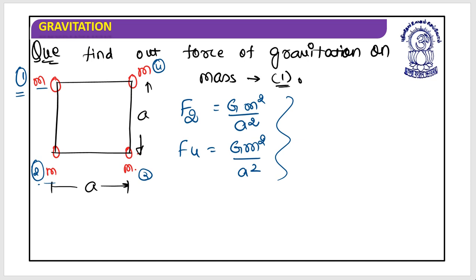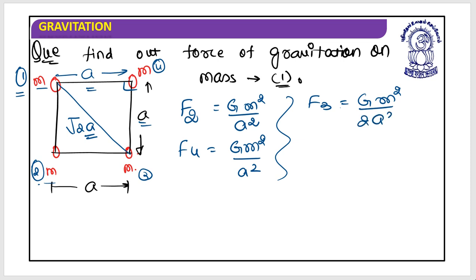Now, what about F3? It is something like this. This is a, and this is also a. So the separation between m1 and m3 is something like this. This is 90 degrees, this is a, this is a, so this should be root 2 a. So this F3 could be written as G into m square divided by 2a square. I hope this is clear. So you have done your first task. What was the first task? It was to find out the magnitude of all the forces.